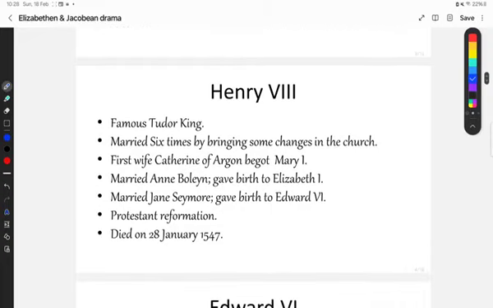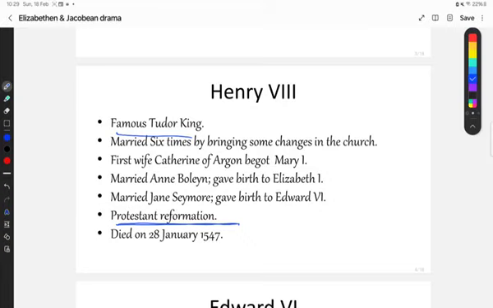Henry VIII was a very famous Tudor king because he brought the Protestant Reformation in England, in the Church of England. I'll explain the Protestant Reformation briefly in this session. Before that, let's have some more additional idea about Henry VIII.